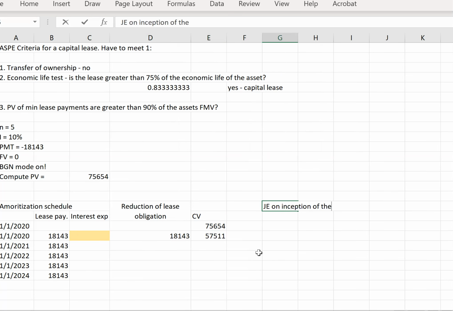And when we do the journal entry on inception of the lease, we're going to have this exact amount come out because we're going to have debit, right of use, or actually this is ASPE, so we're going to have equipment under lease. We're going to have this amount as the present value. Then we're going to have credit cash, which is going to be our lease payment, which is always this amount.